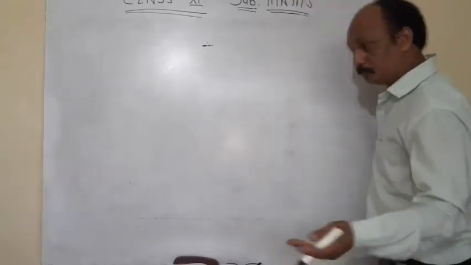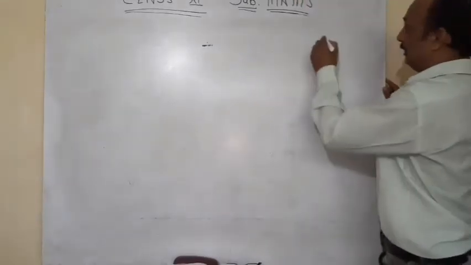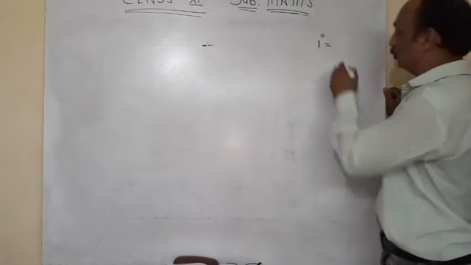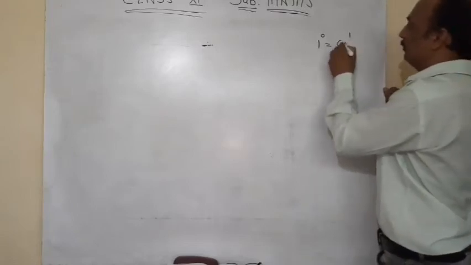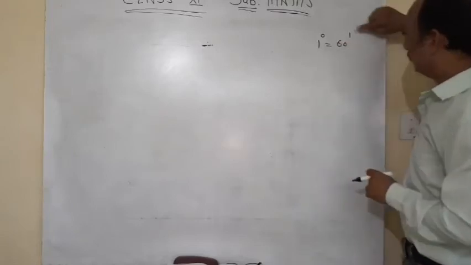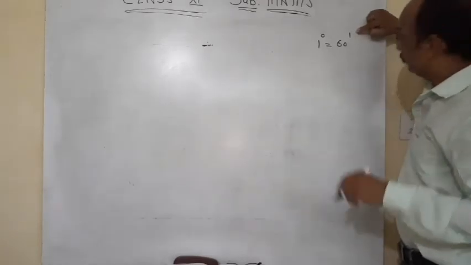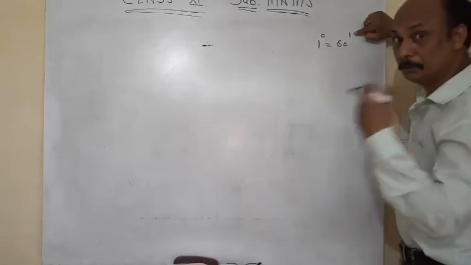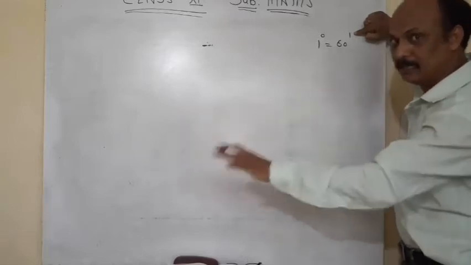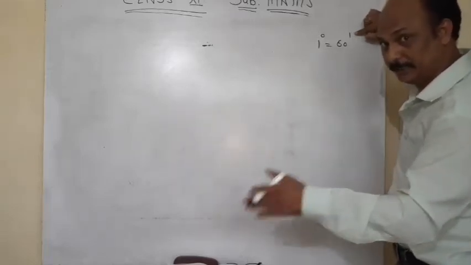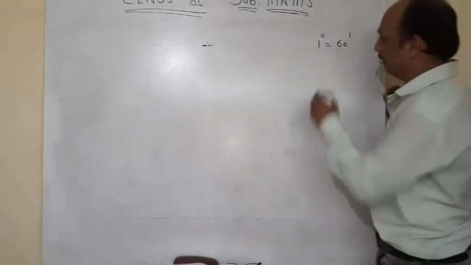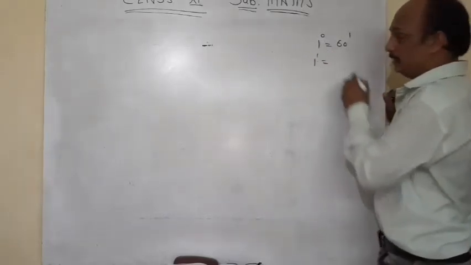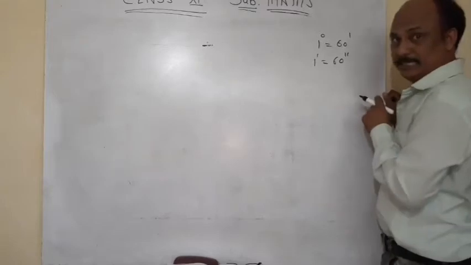as we know, 1 degree is equal to 60 minutes. Here 1 dash represents minutes in angles in trigonometry. Similarly, 1 minute is equal to 60 seconds.